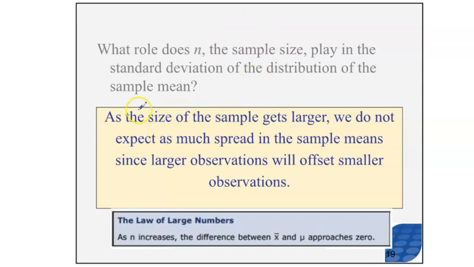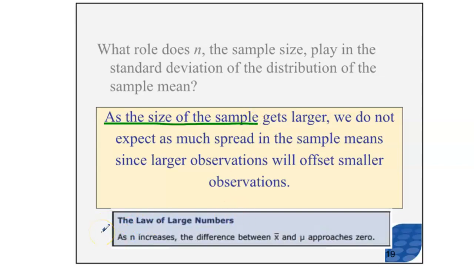All right. Remember, as the size of the sample gets larger, remember back to the basketball example, we do not expect as much spread since larger observations will offset smaller observations. So if I were to pick two basketball players and I happen to get a shorter person, like a Jason Kidd, that short person would be a small observation. That means that the mean would get thrown off by that observation. However, when I take a larger sample, if I were to sample 3 or 4 basketball players rather than just 2, a smaller observation would be offset by another similarly larger observation. So the mean would get closer and closer to the actual real mean.